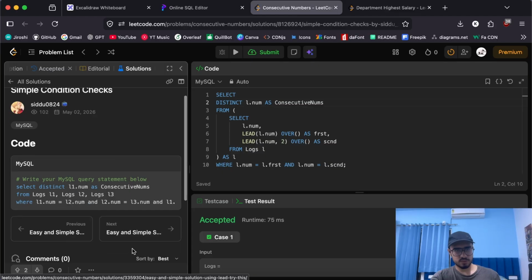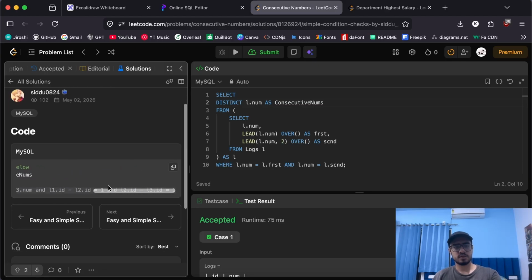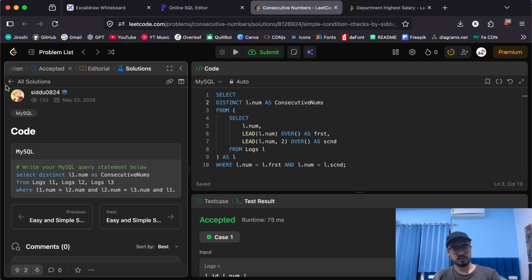Then there's the simple condition checks approach, where this person has done a cross join over three different tables and compared them together. But I believe this cross join practice is not really good, because it might cause unnecessary duplicates and a lot of confusion in production scenarios. You should rather stick to window functions than do cross joins like these. They are not recommended and not even optimized.